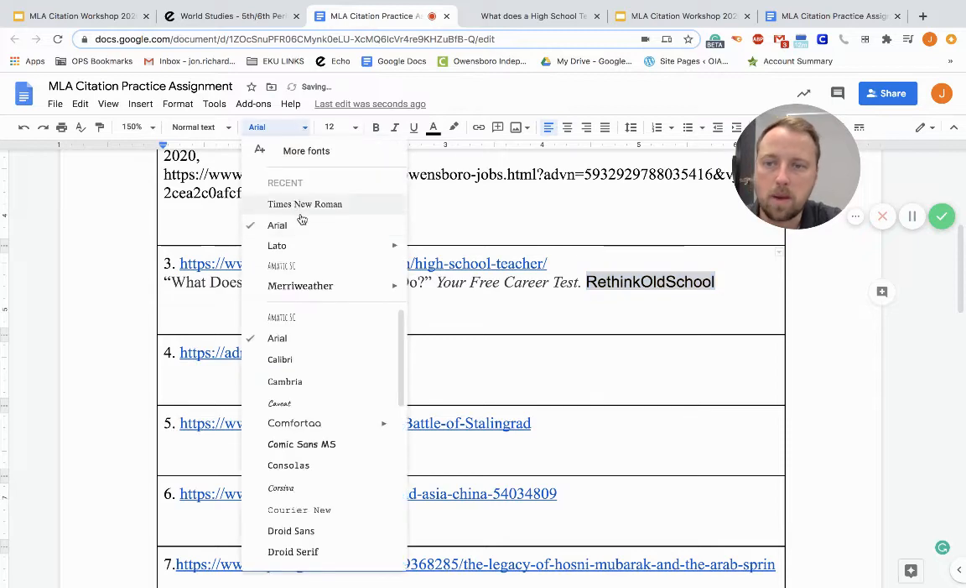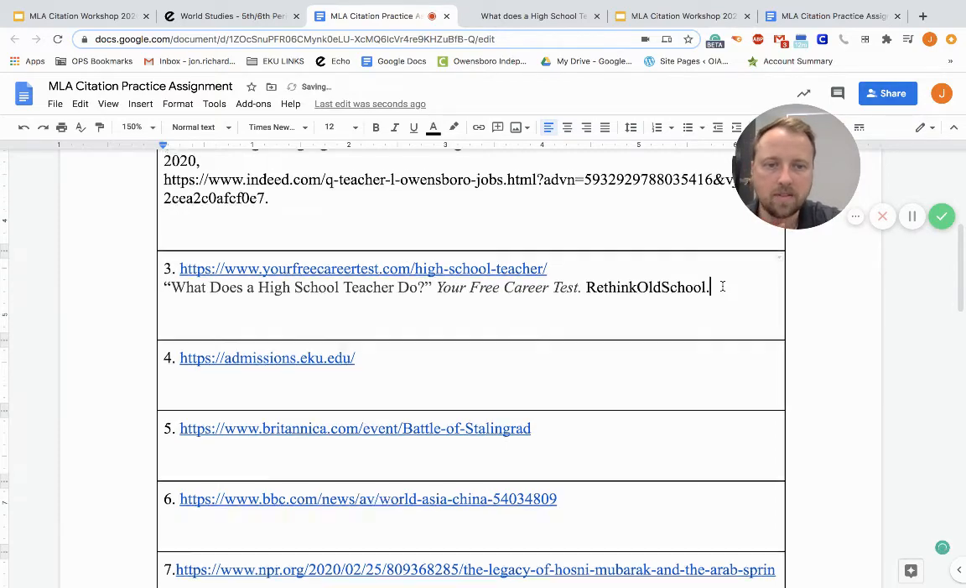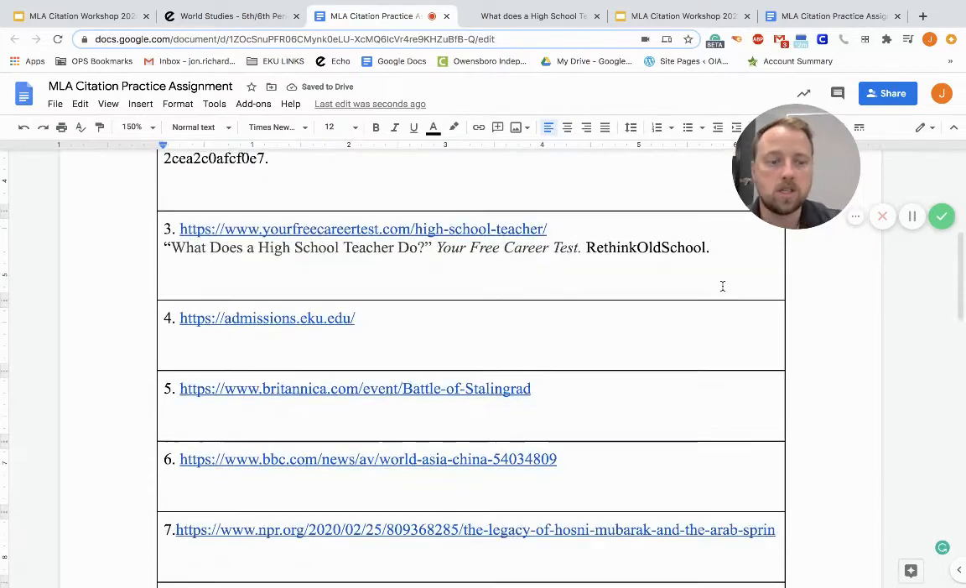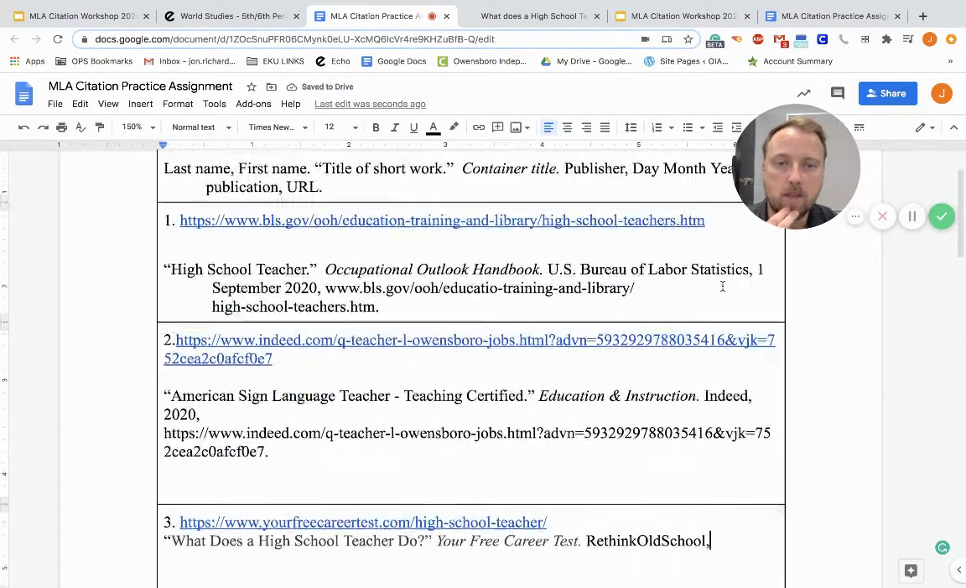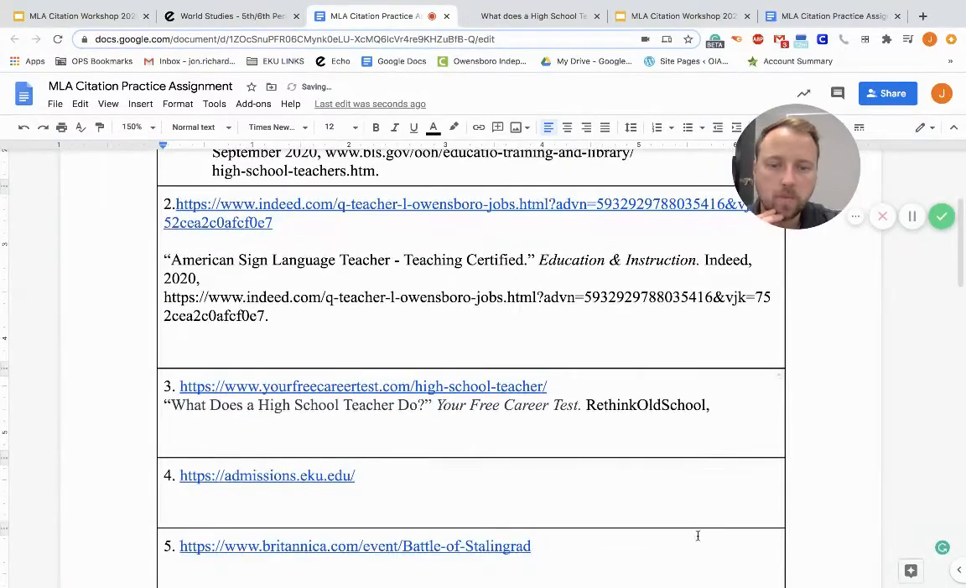This is just if we copy and paste. It'd be easier if we didn't, maybe. But we can go ahead and hit period after that, because after a publisher, oh, I messed up. After a publisher is a comma. So this is why I'm always checking the format, because you got to make sure the format's correct. And we're going to hit space after Rethink Old School.